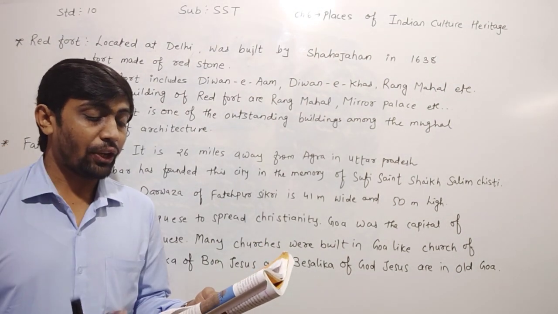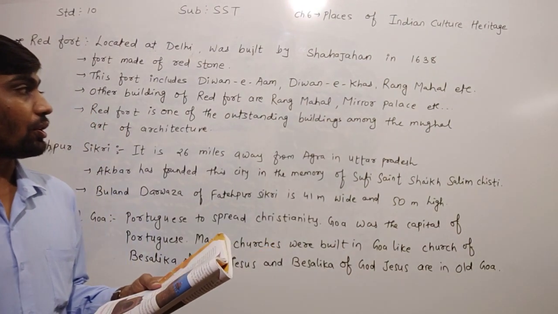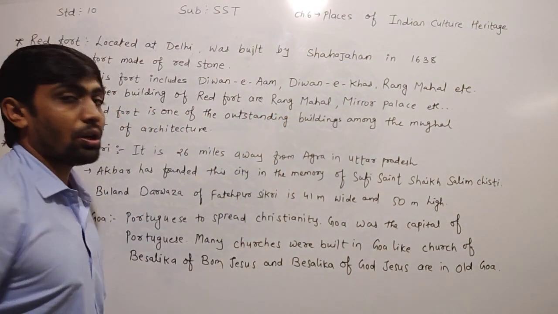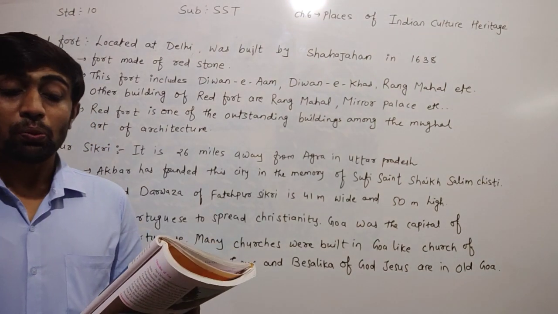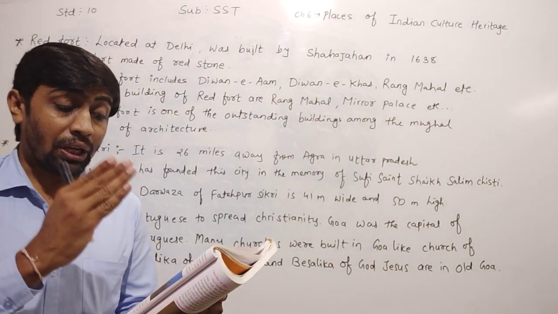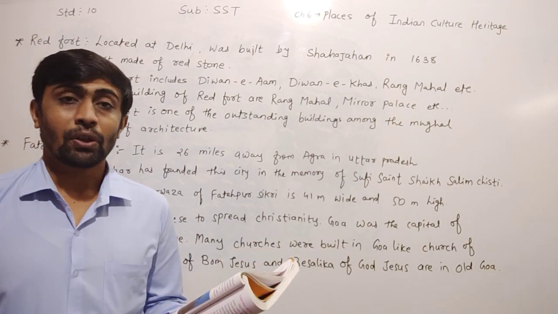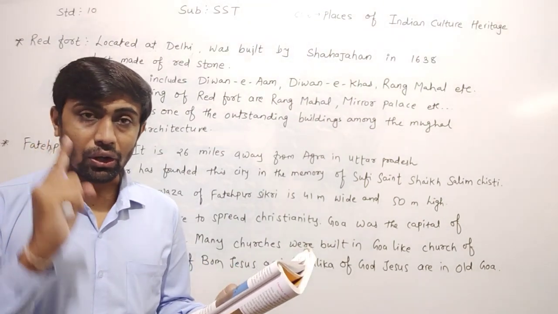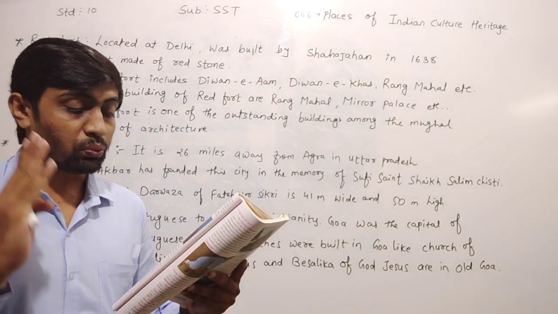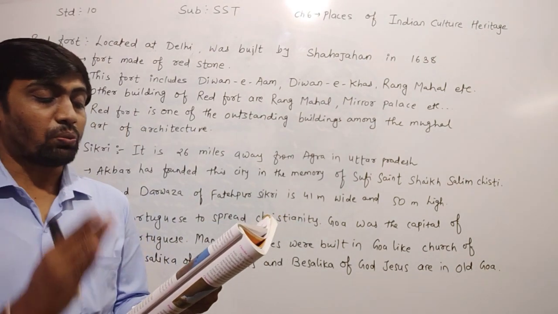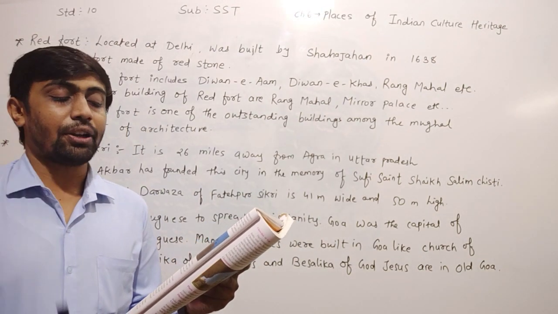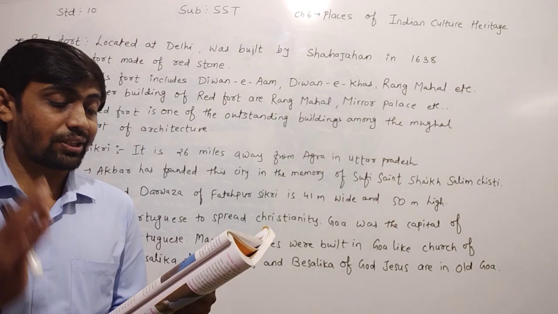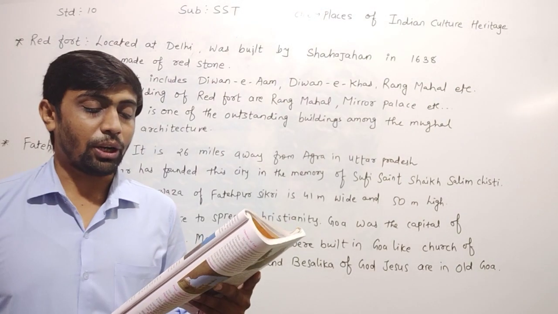The other buildings of the Red Fort are Rang Mahal, Mirror Palaces of Mumtaz, Lahori Gate, Meena Bazar, and the Mughal Garden, which are the centers of attraction of the Red Fort.